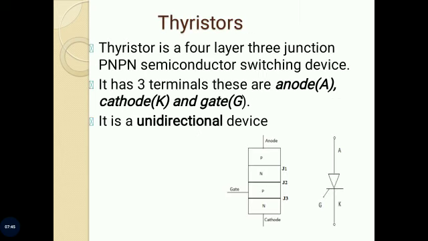Next is thyristor. Thyristor is a 4-layer, 3-junction PNPN semiconductor device. It has 3 terminals. First one is anode, second one is cathode, and last one is gate. It is a unidirectional device. The symbol is also shown in the figure.